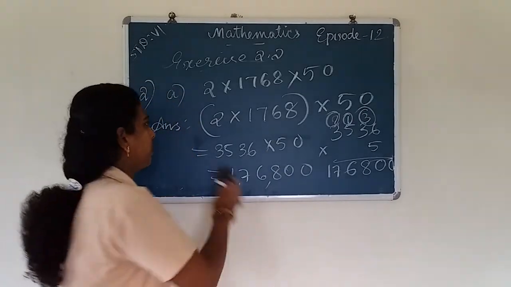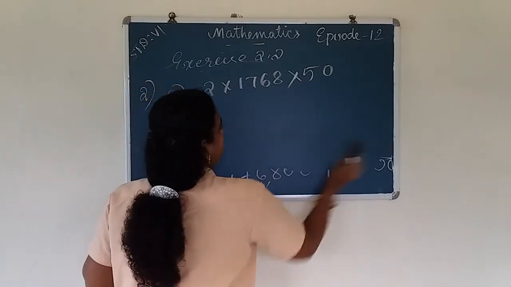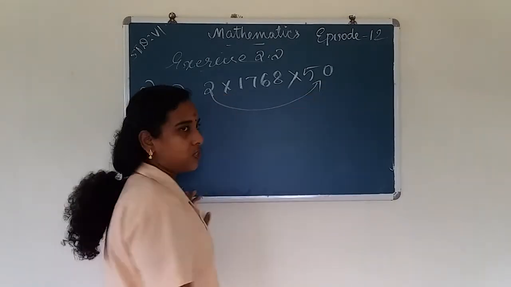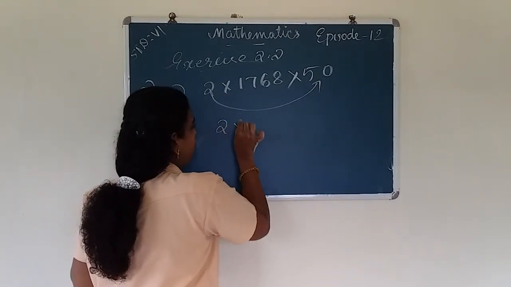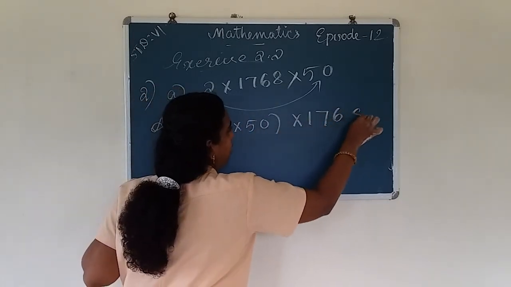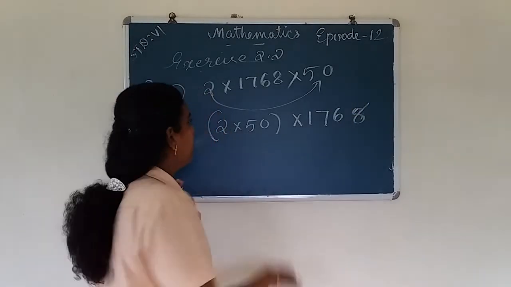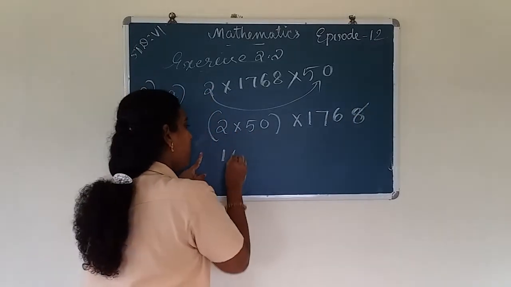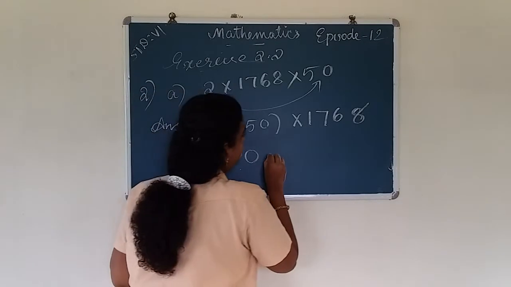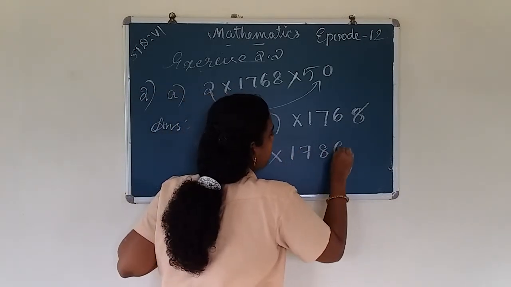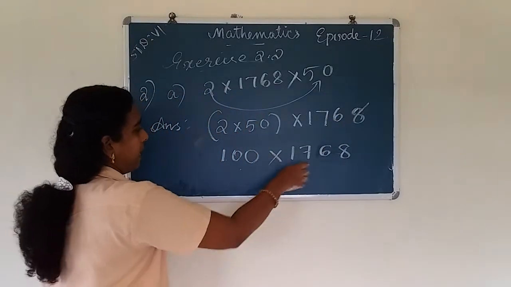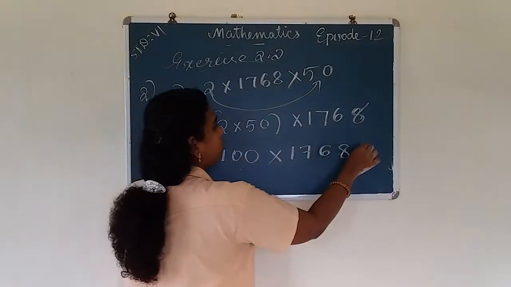1,76,800 is the answer. In another way, for an easy way, we take the product of 2 and 50 into the bracket. That is 2 into 50, then into 768. So 50 into 2 is 100. 5 into 2 is 10, then in 50, 1 0. So we put 0 into 1768. For multiplying a number into 100, we put 2 zeros to that number.